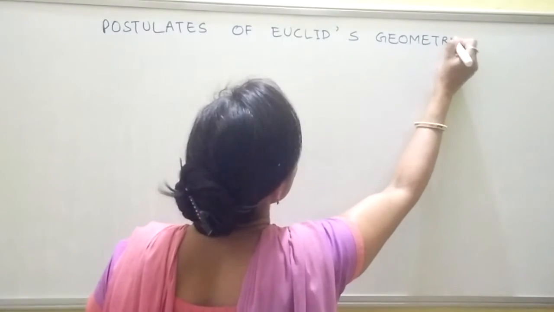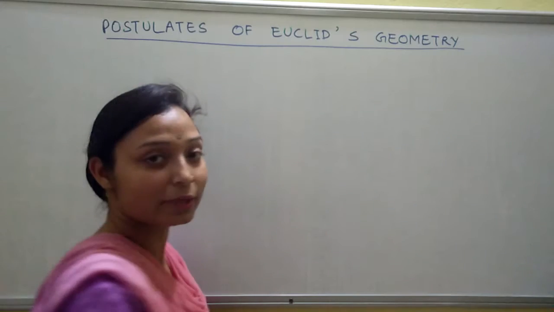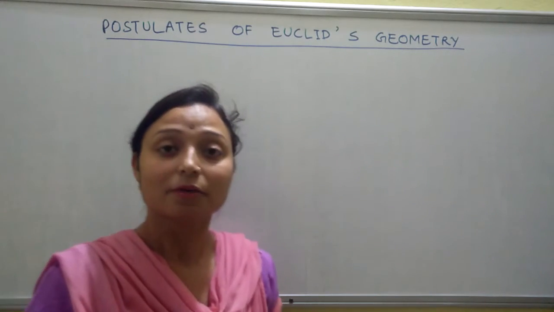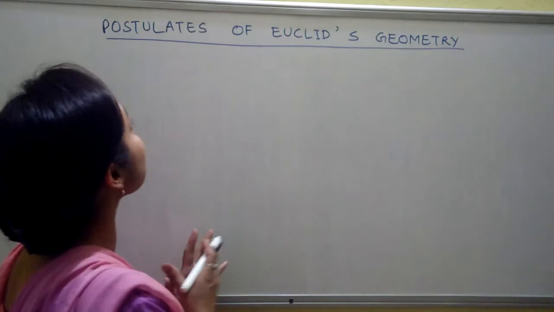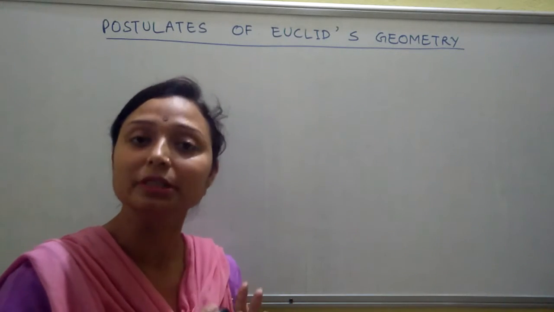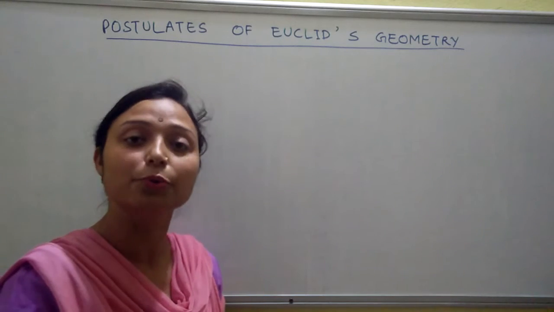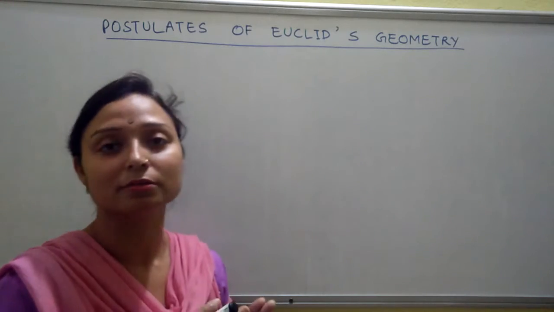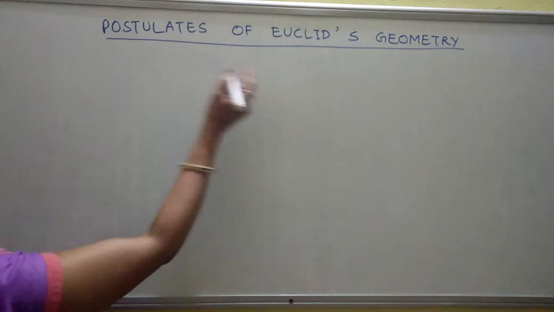In the previous lecture, I explained about the axioms. Axioms are those statements which we can take without doing the proof. And these are postulates. What are postulates? Postulates are axioms but in a particular field. These are also statements which we have taken directly without doing the proof, but these are based on a particular field. Now come to the first postulate of Euclid's geometry.